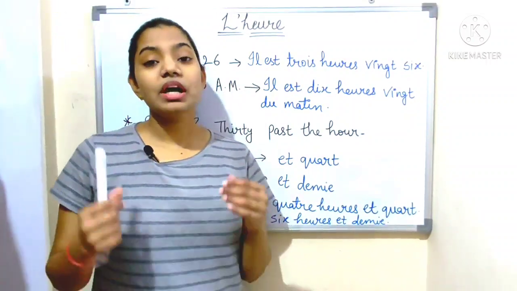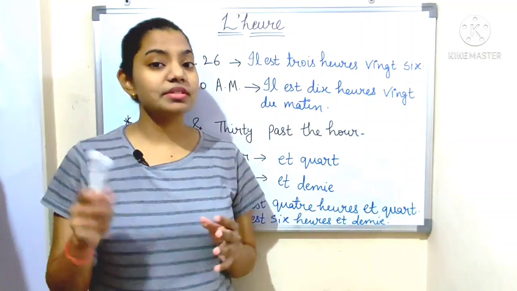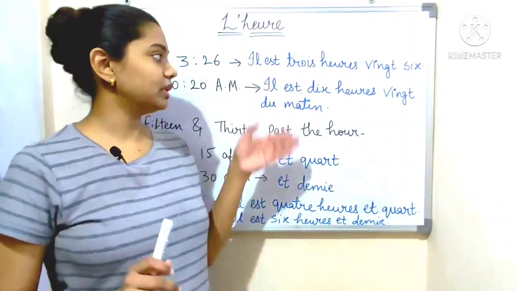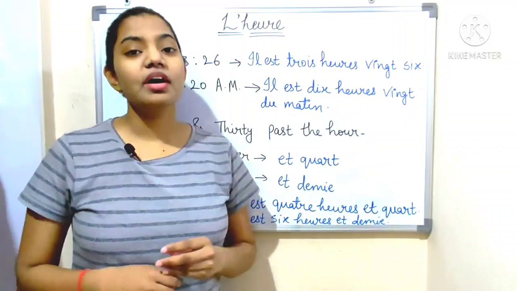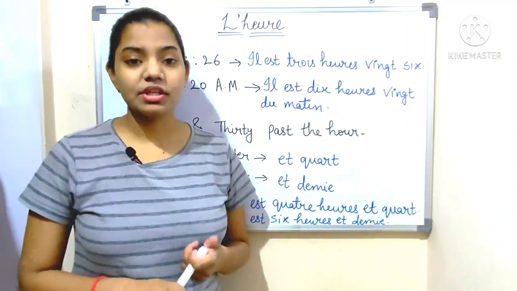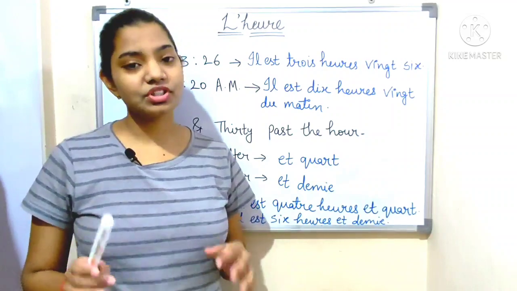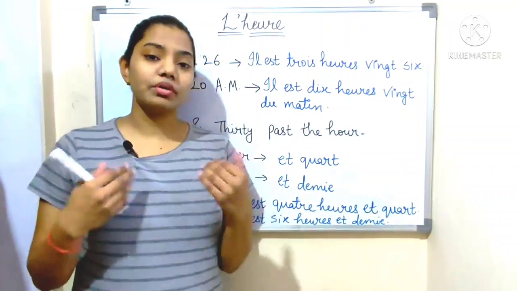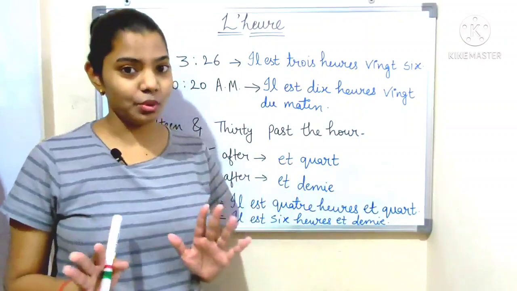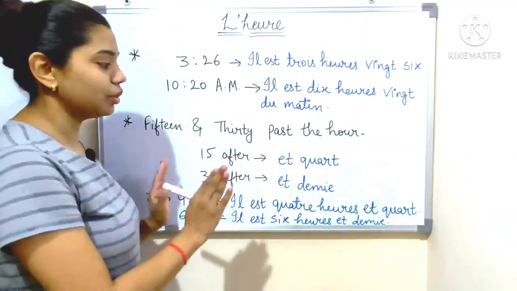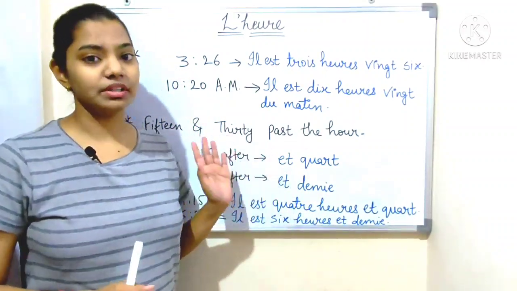If you don't know the French numbers, you must learn them first, then you will learn the time. You can watch my video about the numbers in French, link in the description box. And if you already know the French numbers, then you can continue watching this video to learn the time.